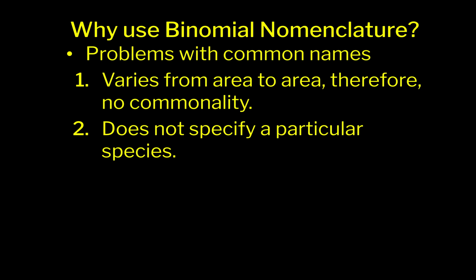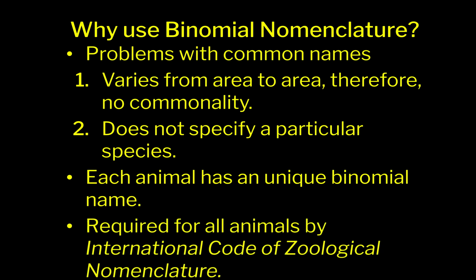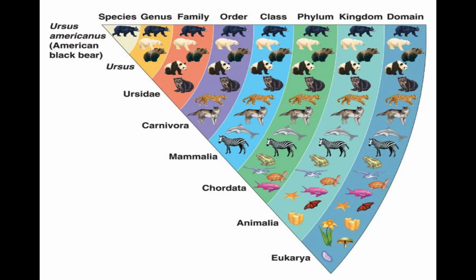So please pause and get this down. You do want to get this down. Each animal has a unique binomial name, which means scientific name, and it's required by the Zoological Nomenclature International Code. Okay, so do get this down in your notes. I'll be looking for it. Take a moment, pause me if you need to, get it down. So problems with common names: varies from area to area, no commonality, does not specify a particular species, hence why we need the scientific name or binomial nomenclature.